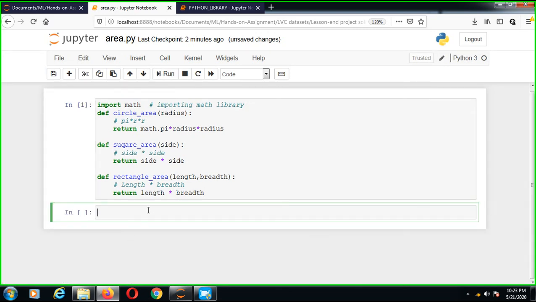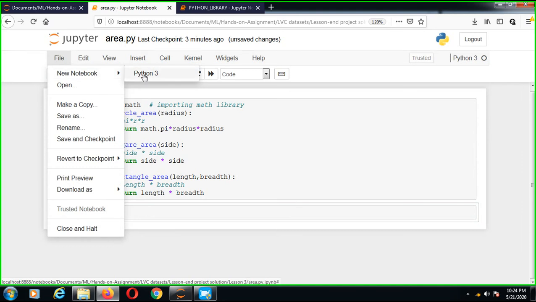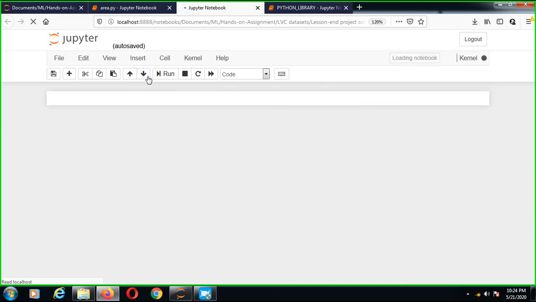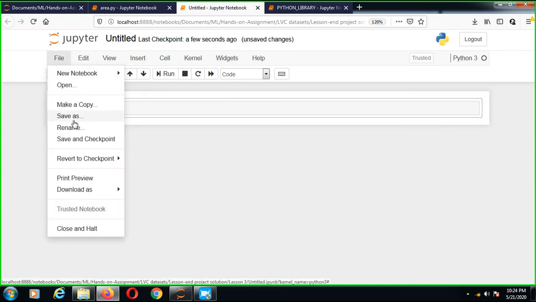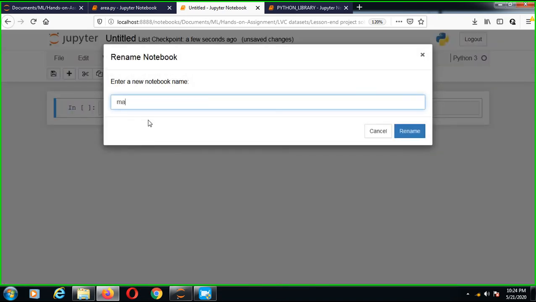Now we execute. How can we call it? Remember, our file name is area.py, and for the next file we'll have to create one more new file. I renamed my file name. So understand how you can make a module.